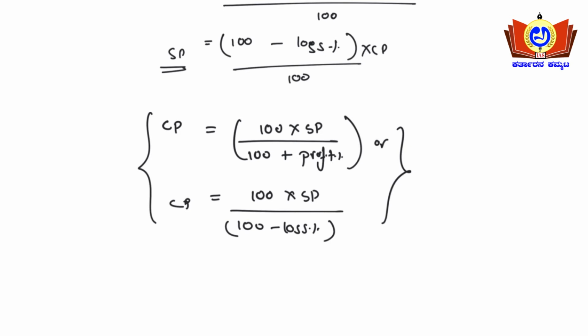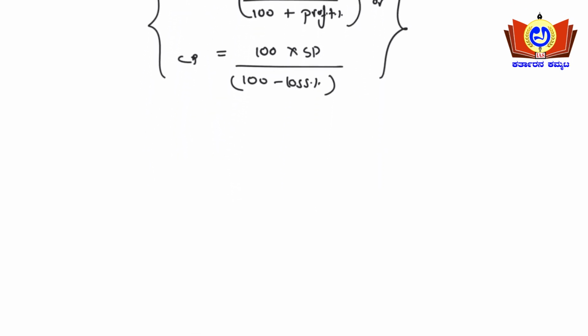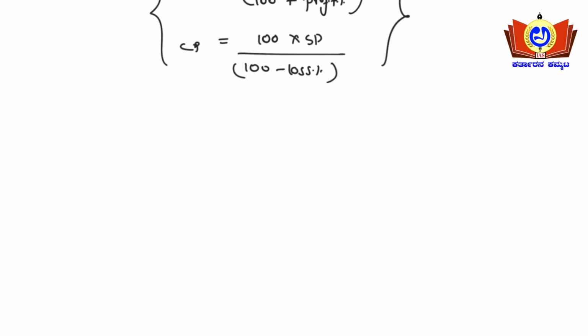I'll be telling you two more concepts, if you encounter these kinds of questions in the problem.